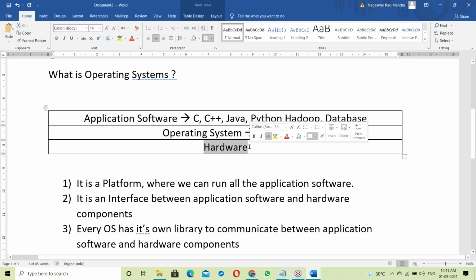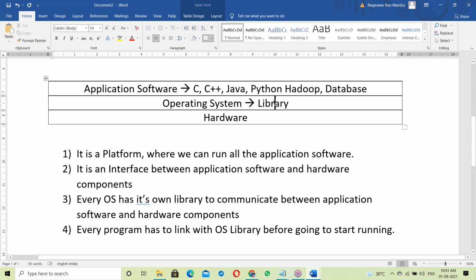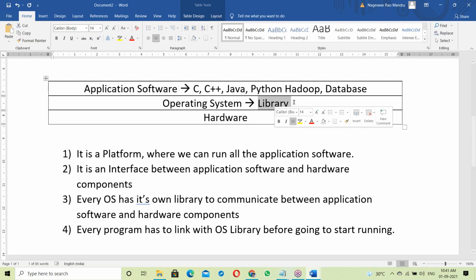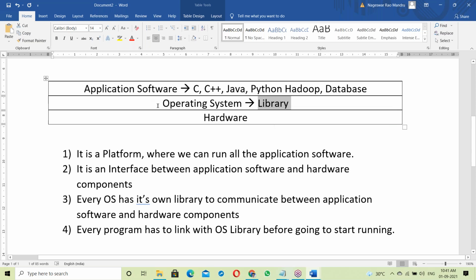Every OS has its own library to communicate between application software and hardware components. So the OS uses its library to communicate between application software and hardware components.